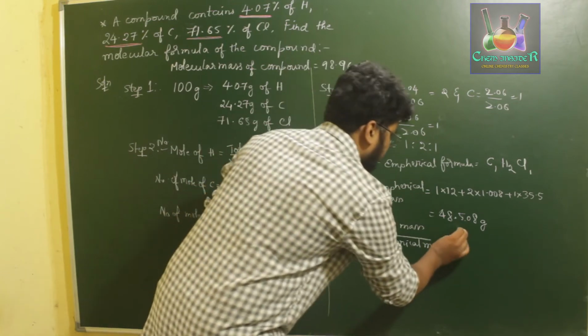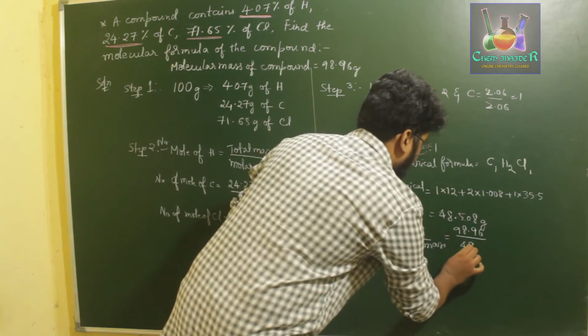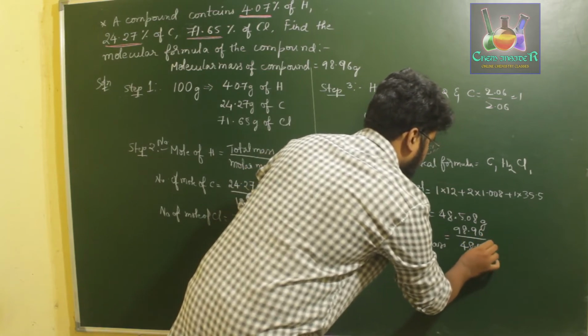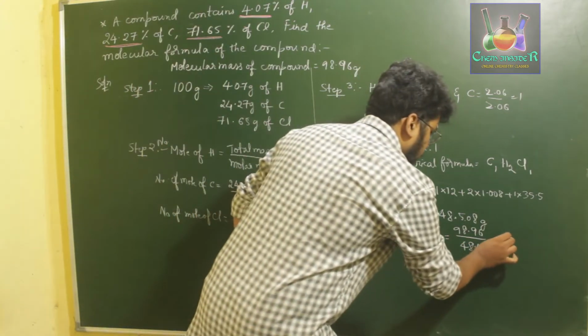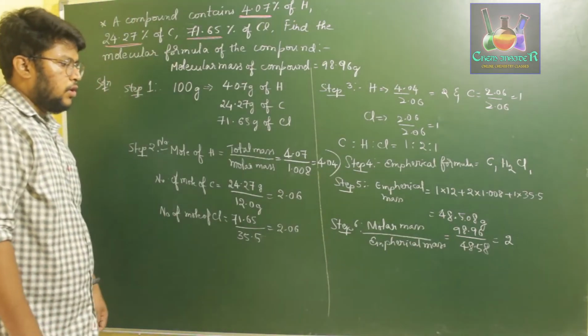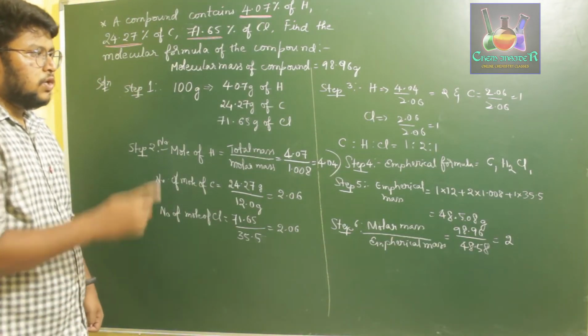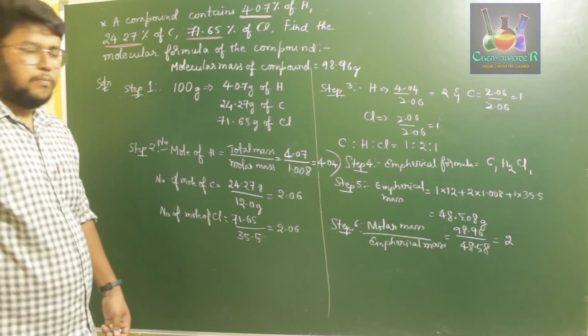That is equal to 98.96 divided by 48.5. So that is nothing but 2. Once we divide this, we get 2. That is, the molecular mass of the compound contains twice the empirical formula mass of the compound.